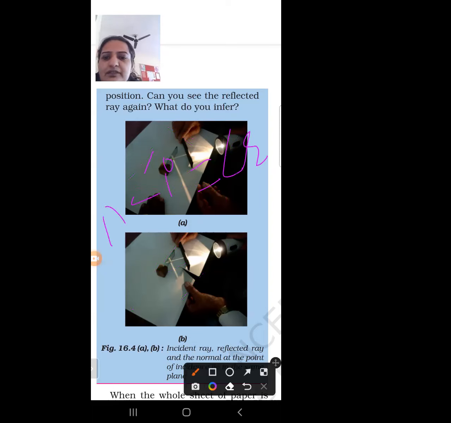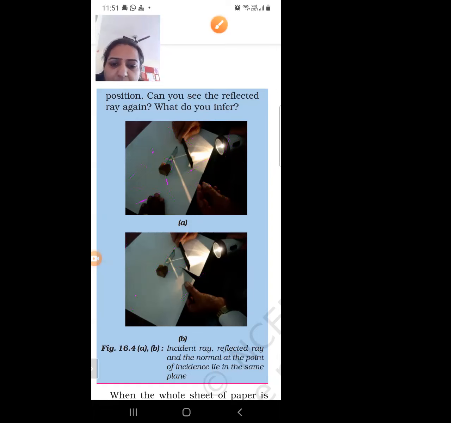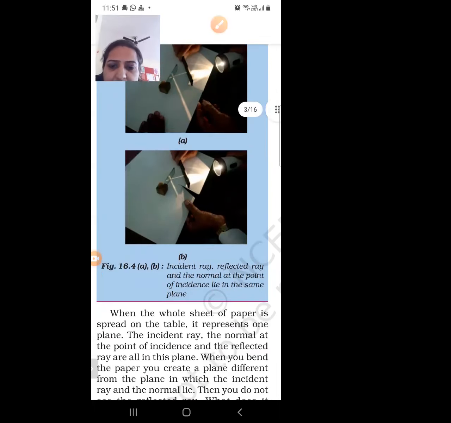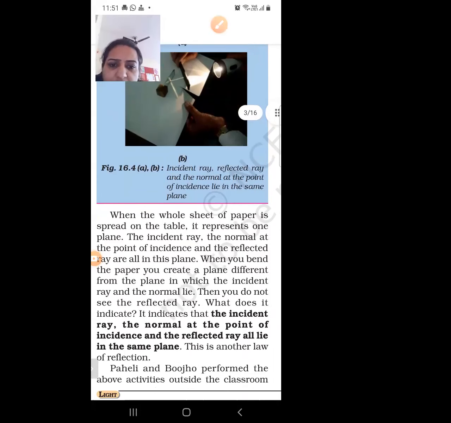So this is our first law of reflection. And what is the second law of reflection? The incident ray, reflected ray and normal all lie in the same plane. So when the whole sheet of paper is spread on the table, it represents one plane.